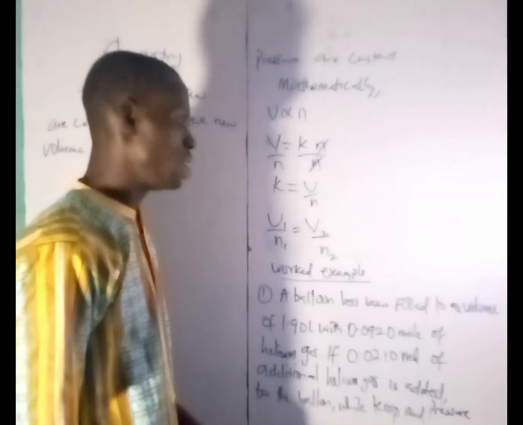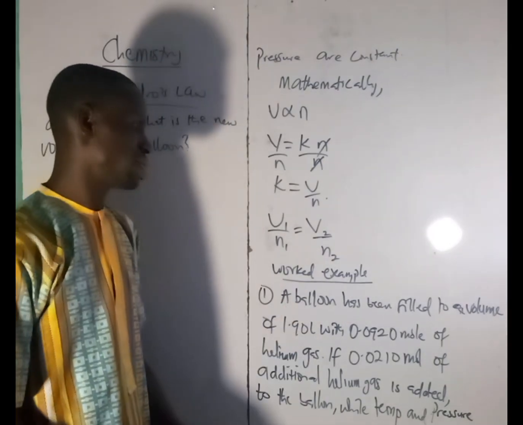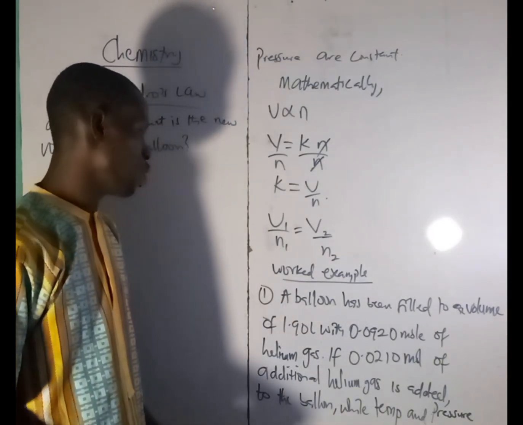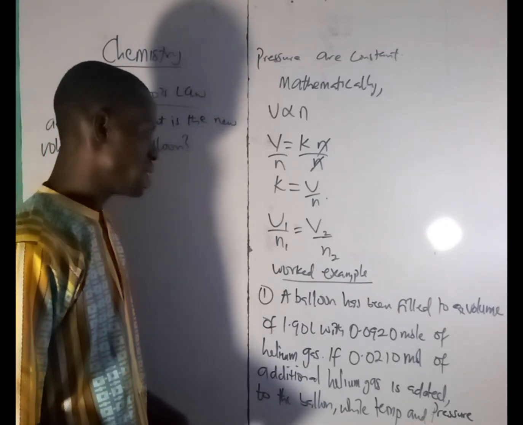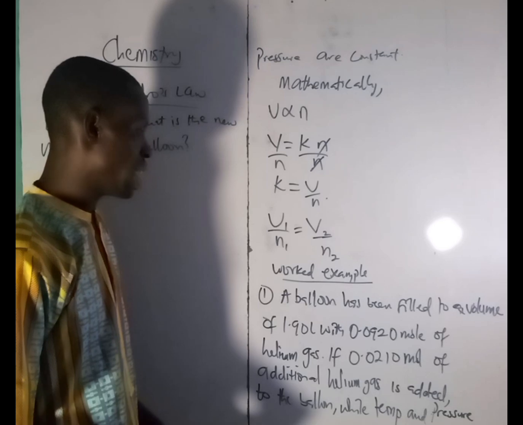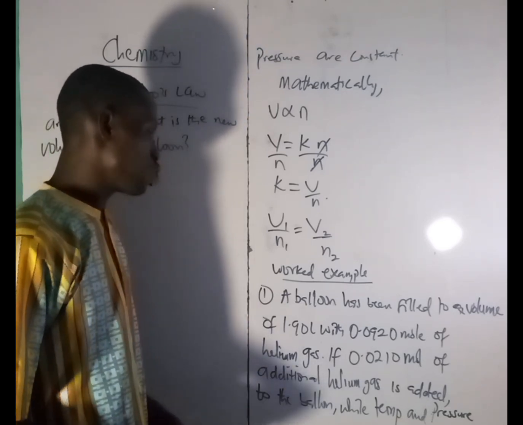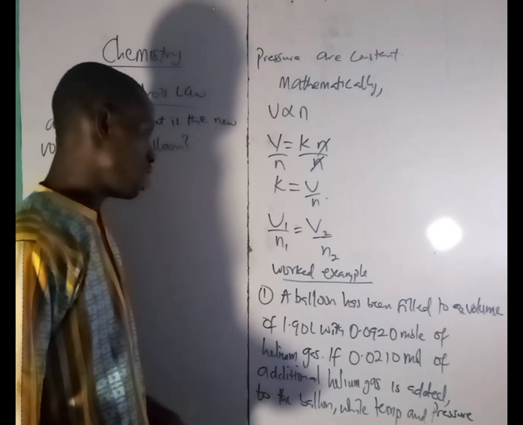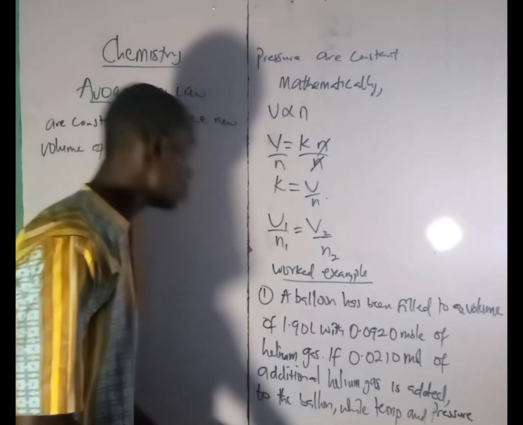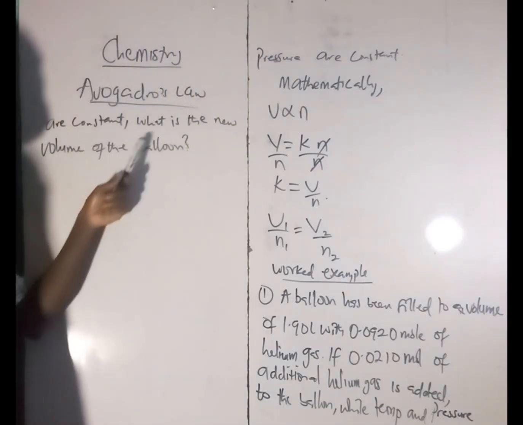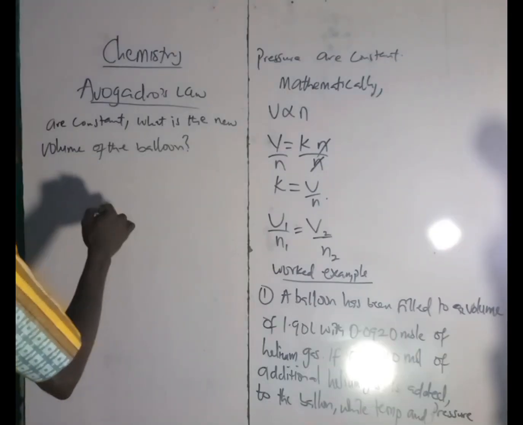Now let's quickly look at the example that we have. A balloon has been filled with a volume of 1.90 liters with 0.0920 mole of helium gas. If 0.0210 mole of additional helium gas is added to the balloon while temperature and pressure are constant, what is the new volume of the balloon? All right, solution.